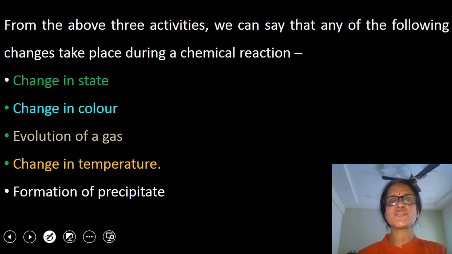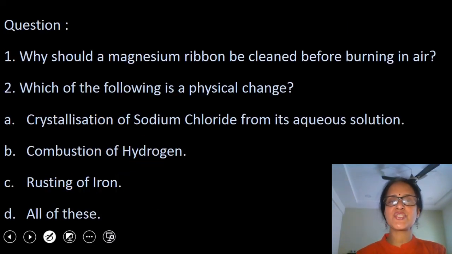With the help of these three activities, we can conclude that any of the following changes take place during a chemical reaction. First, change in state, change in color, evolution of a gas, change in temperature, or formation of precipitate. I hope all these points are very clear to you. Now I'll discuss few questions with you.